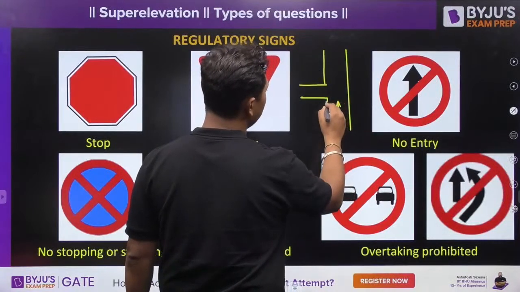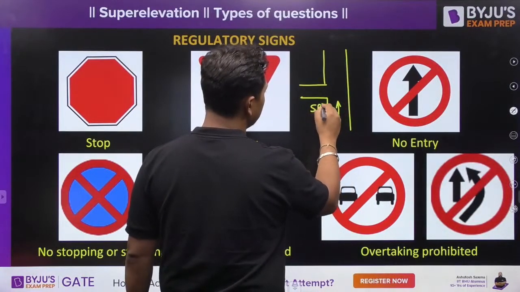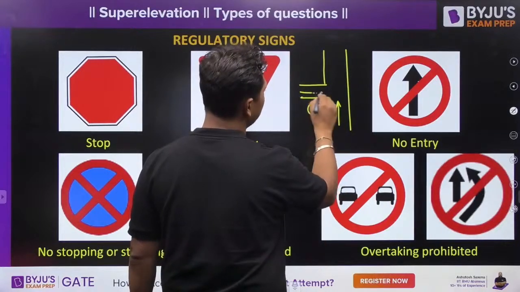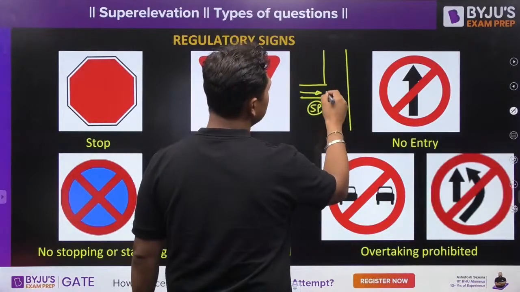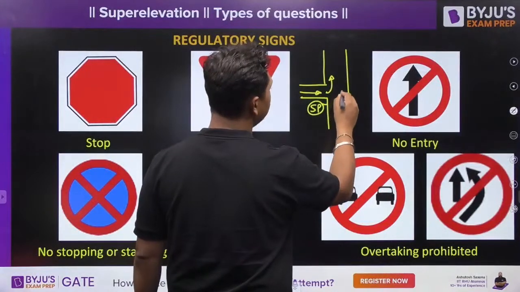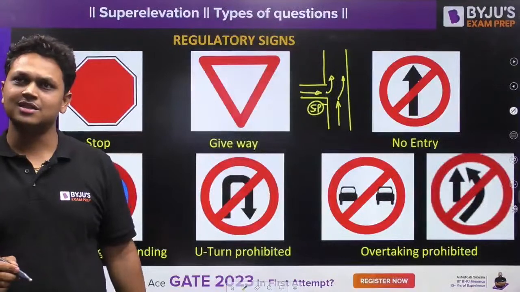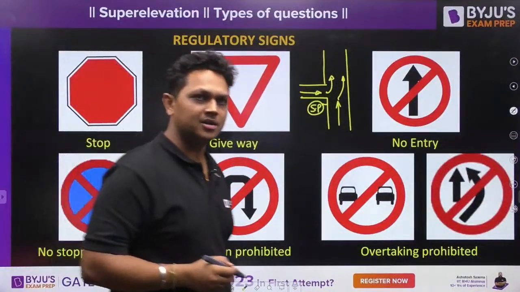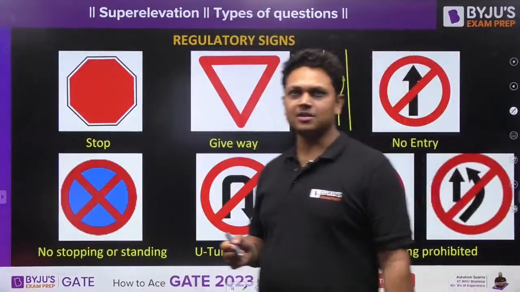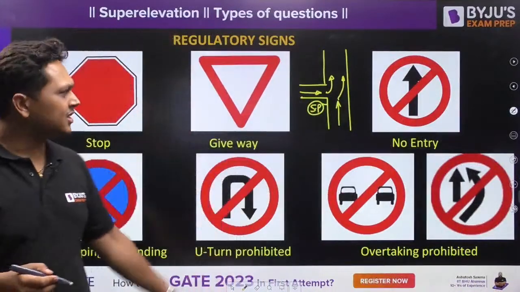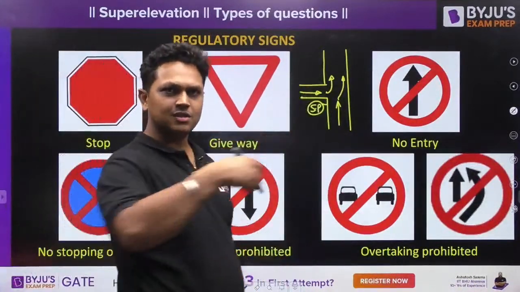Over here you will find this signpost asking you to give some way to the traffic over here. So you have to go like this. This is the meaning of give way. I hope you understand now, right? This will come once again.